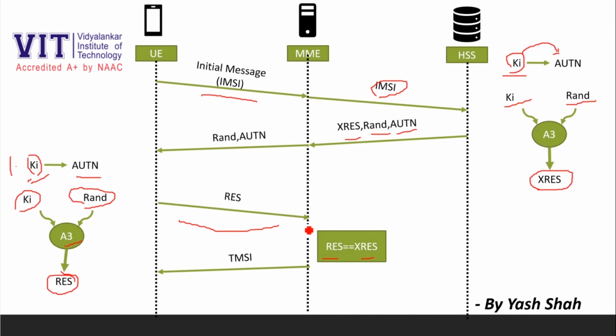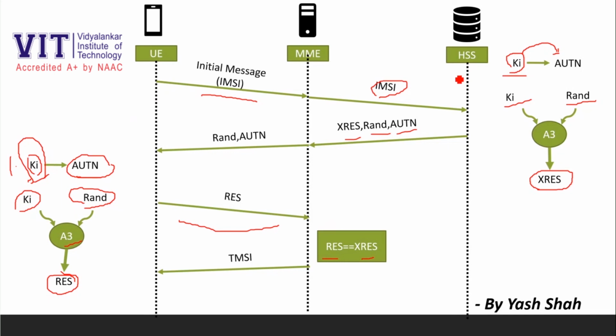Now let us understand the two-way authentication process. How did we achieve two-way authentication? The first authentication, where the user authenticates the network, is done using AUTN, that is the authentication number. As the subscriber identity key is never on the network, we can safely say that KI is the secret key only between UE and the authenticated network.